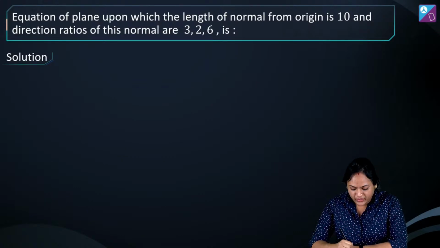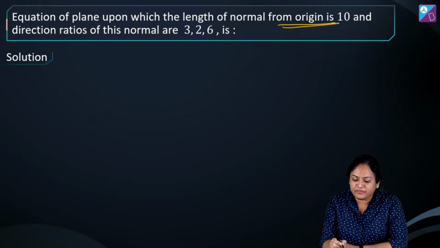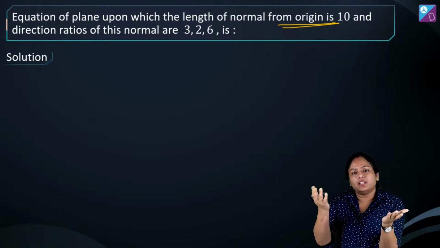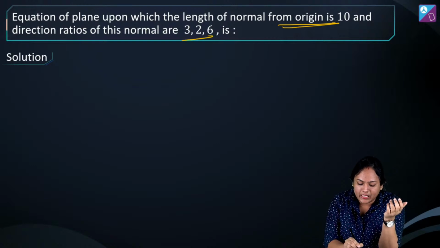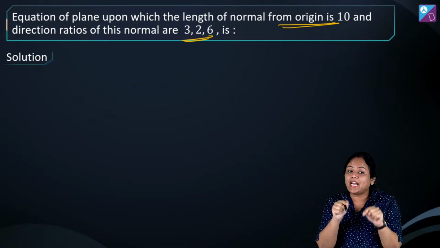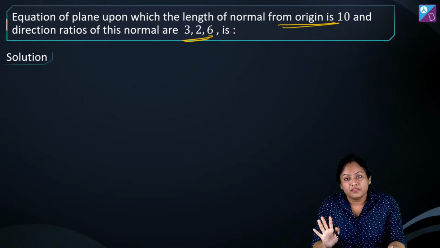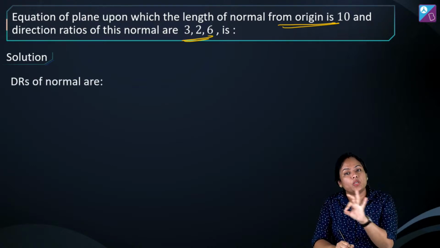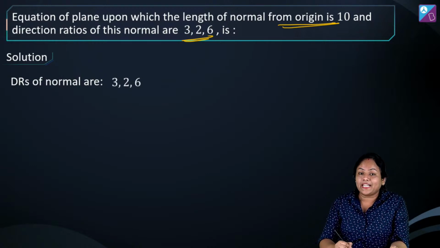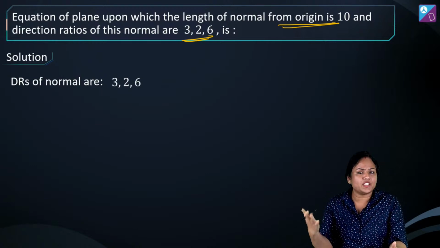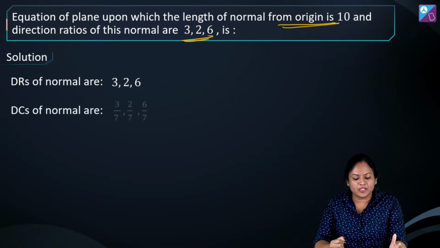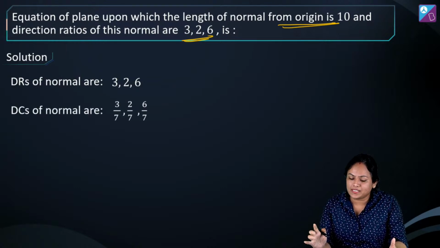Now, एक फटाफट से क्वेश्चन ले लेते हैं. You have been given distance of origin from the plane and DRs of normal. ये DRs हैं, DC you have to find out. So DR अगर दिए हुए हैं तो DC के लिए I told you have to divide by its magnitude. So its magnitude will be root over 9 plus 4 plus 36. That is going to be 7, right? So DCs मिल जाएंगे 3 by 7, 2 by 7, 6 by 7.